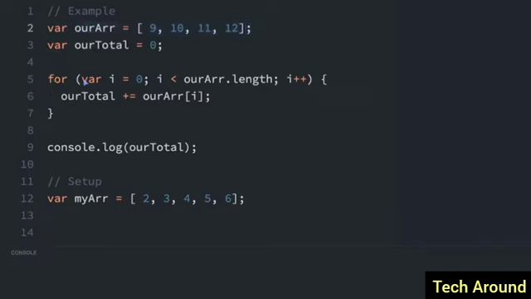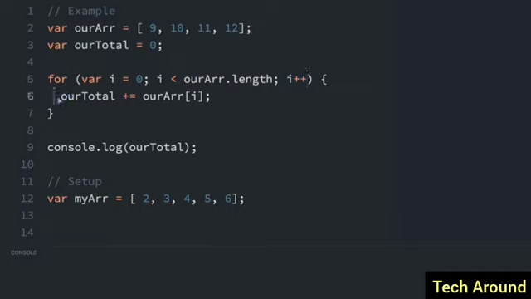So we are going to start at 0, but now instead of going to a specific number of iterations, we are going to the array.length. So the length is 4 here, but if we added elements to this array, that means this loop would just go even longer until we went through every element of that array. And then at the end, we're going to increment I by 1 at the end of each iteration.